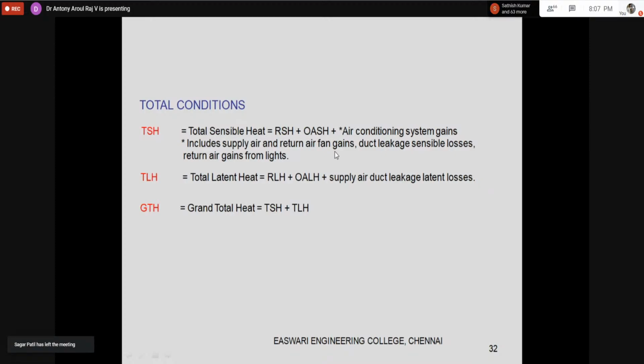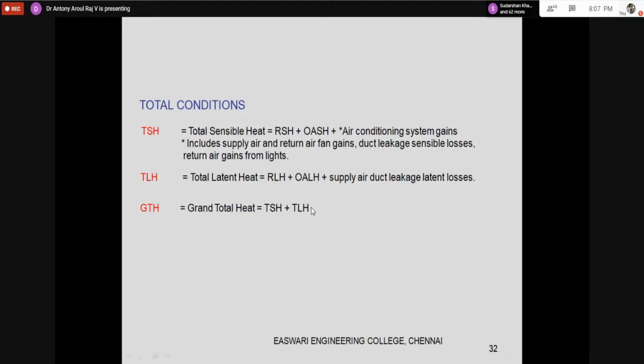You may be wondering, when you are calculating, that there is 1 minus bypass factor in one place, and in another place just the bypass factor. If you add 1 minus bypass factor and the bypass factor together, it becomes 1. That is how your outdoor air sensible heat can be taken as 1 itself. Similarly, here also you would have 1 minus bypass factor into outdoor air latent heat and bypass factor into outdoor air latent heat. Instead of doing that, you can just take it as outdoor air latent heat.